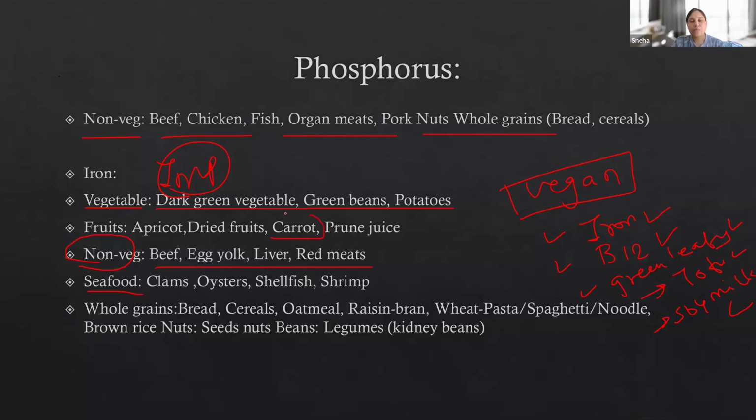Some fruits like carrot, prune juice, apricot, and dry fruits. Dry fruits have iron. Now, one thing I want to tell you here: let's say a person from a rural area does not have enough money to buy dry fruits. For those patients, what is the easiest way to give them advice? I always recall my experience when we were working in a rural area, when we had posting for the community health nursing program. Poor people who don't have money to buy all this stuff, the government always gives them some food supply, and we always noticed that in that food supply there is always wheat flour.